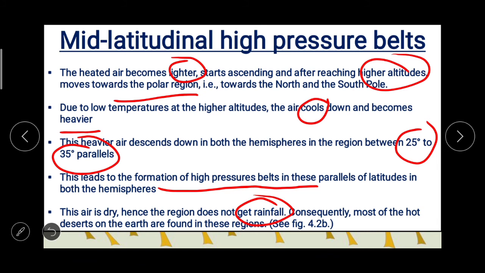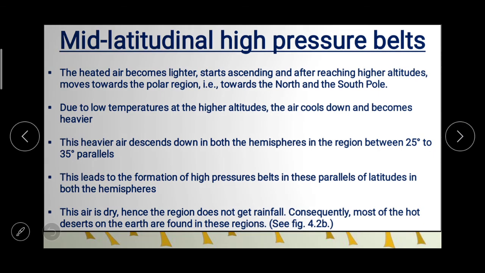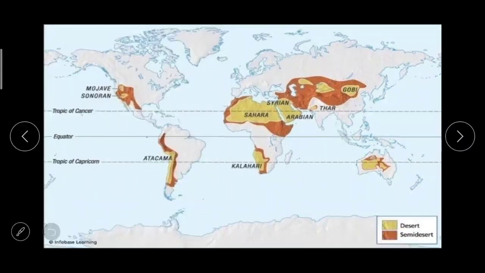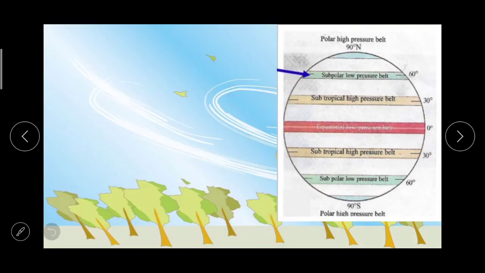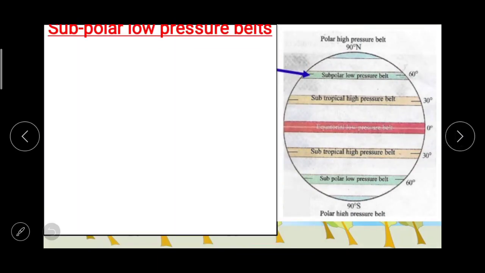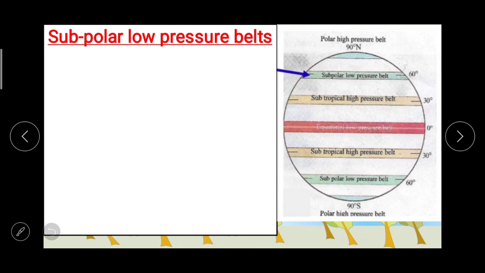Rainfall because of the dry air. Now here you can easily understand this: equator, Tropic of Cancer and Tropic of Capricorn. Then now in this, the next one, subpolar low pressure belts.